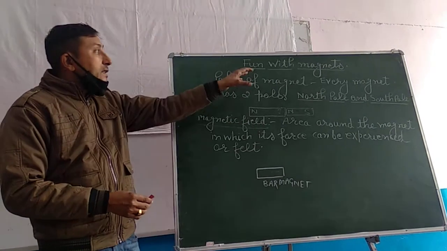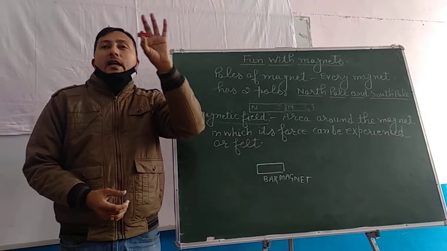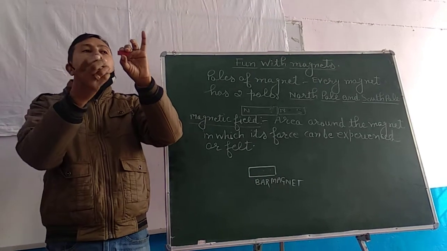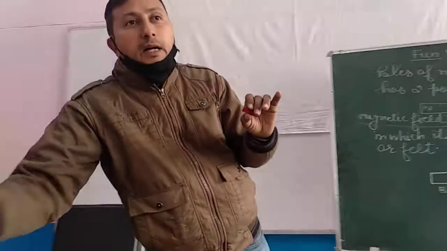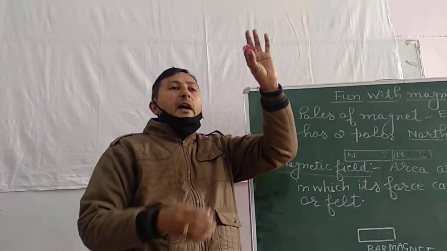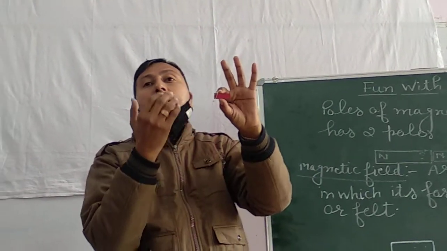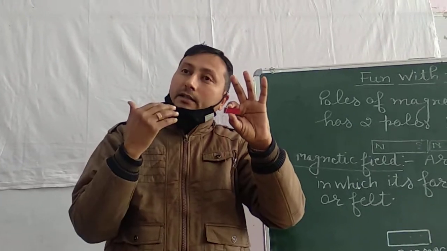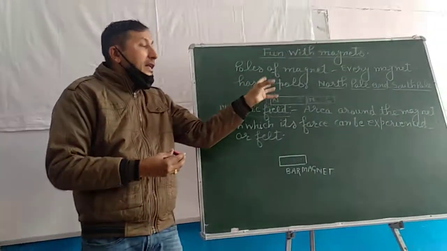We have already discussed with you that magnets are the substances or the material which have the property of attracting iron objects towards it. For example, I have this iron pin with me and you can see this is simply sticking with a magnet. So magnets are those materials which have the property of attracting iron particles or iron objects. Got it? Then we have already discussed with you that a magnet has two poles.